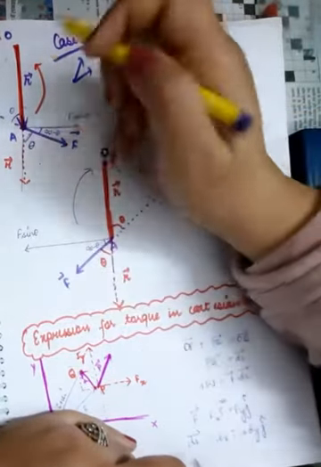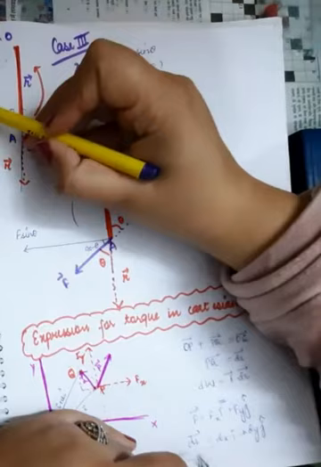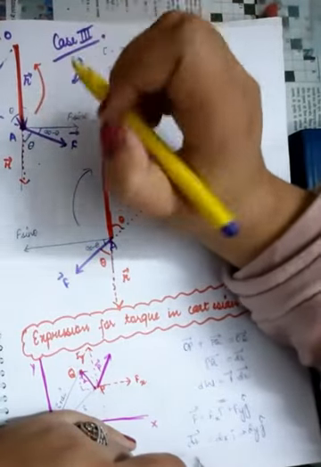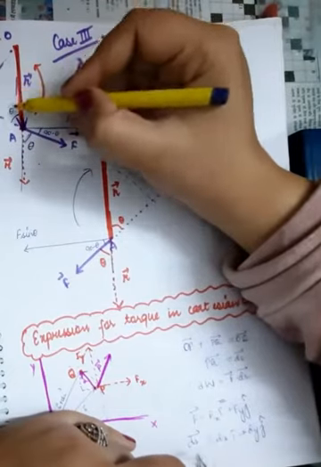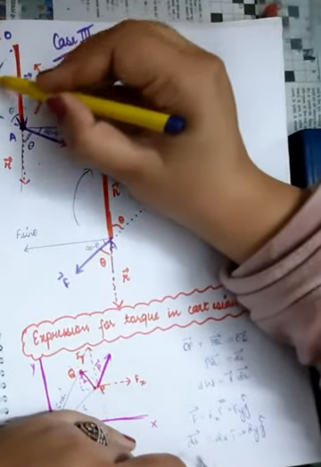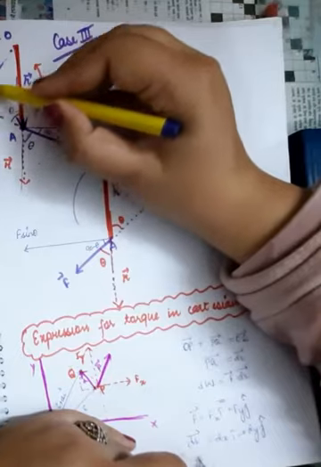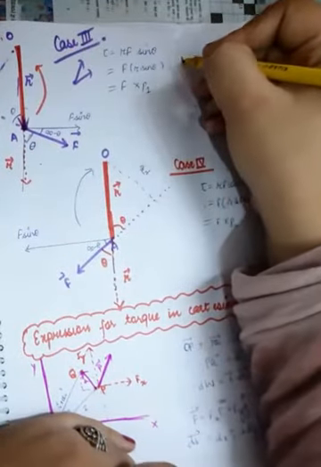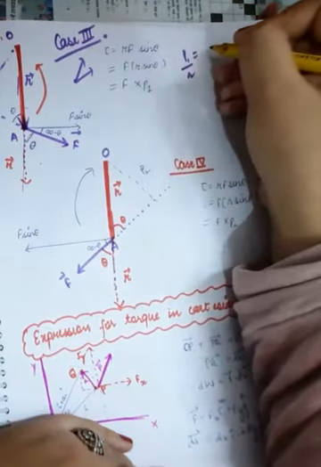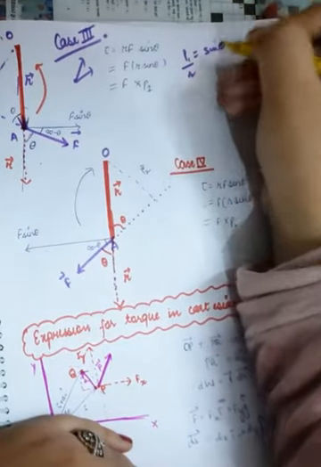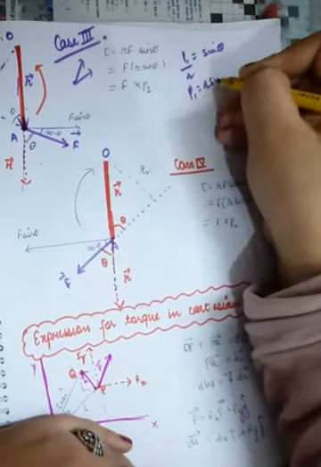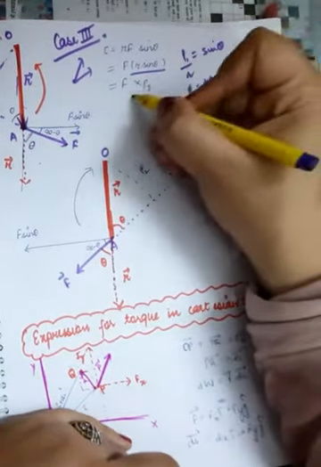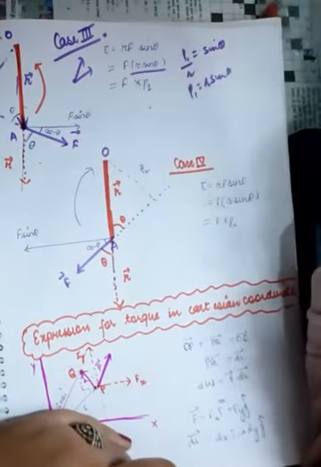After that, you see that if you complete this triangle, this distance P1 will be equal to r sine theta because this is perpendicular. You are hypothetically completing this triangle and this will be perpendicular upon hypotenuse, like P1 upon r equals to sine theta. So P1 will be equal to r sine theta. So in place of r sine theta, you can write P1. So F into P1 is the value of torque in this case.